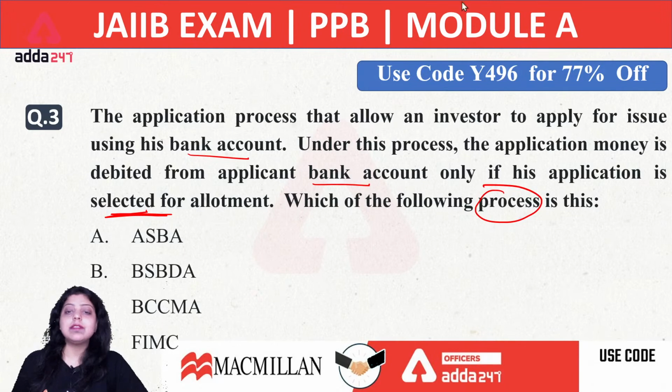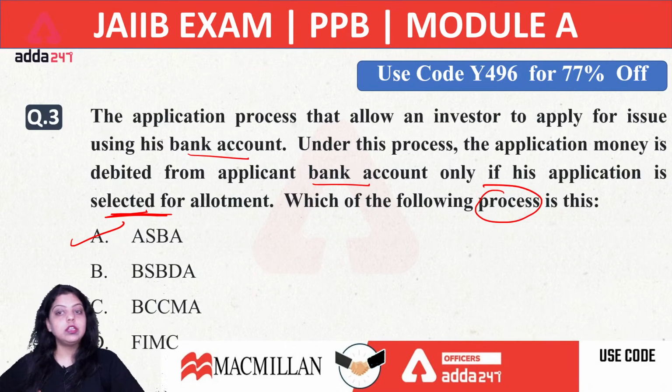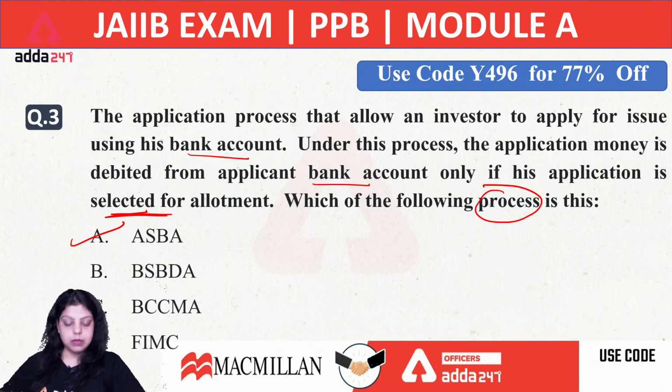Okay, very good. That's a very simple question we have discussed just now. That is ASBA, application supported by blocked amount. Now ASBA is the application process which allows an individual investor to apply for an issue by using the money deposited in the demat account or in his or her account by giving a certain application to the bank. Okay, so the right answer will be ASBA, application supported by blocked amount.